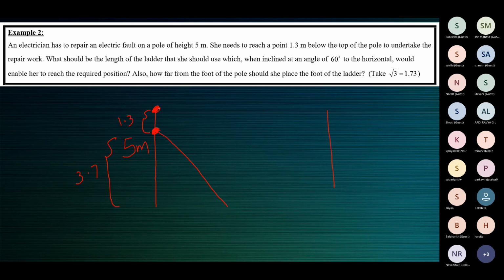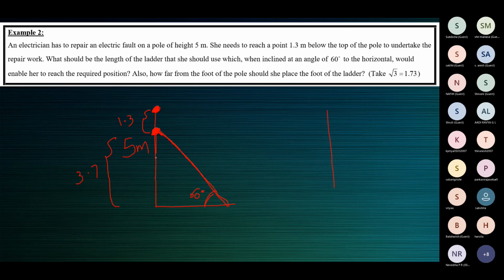The top of the ladder will not touch the top of the pole because she does not want to reach the top of the pole. She wants to reach a point which is 1.3 meters below the top of the pole. So obviously the top of the ladder will be placed like this so that it reaches this point, which is actually 3.7 meters above the ground. This is the ladder, and of course this is the ground level. The ladder makes an angle of 60 degrees with the ground. So this angle is 60 degrees.